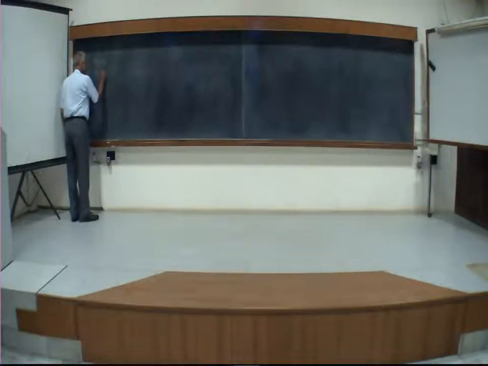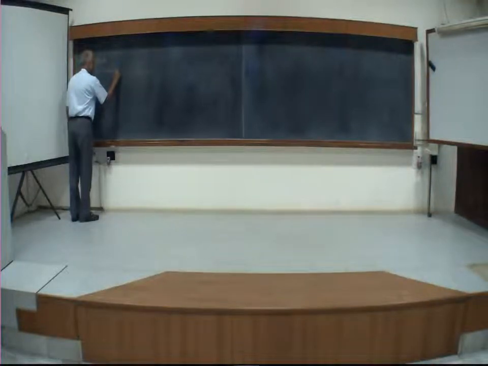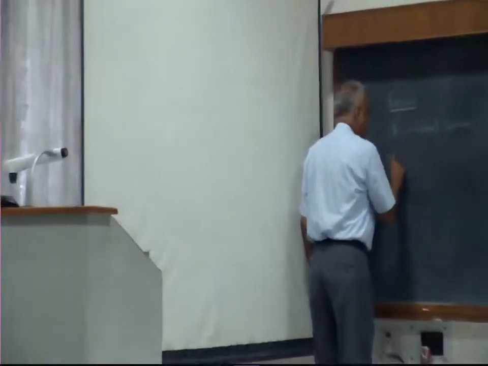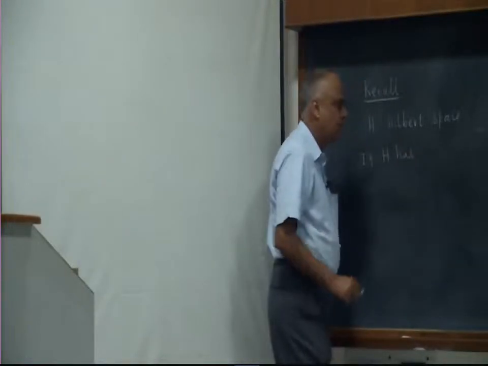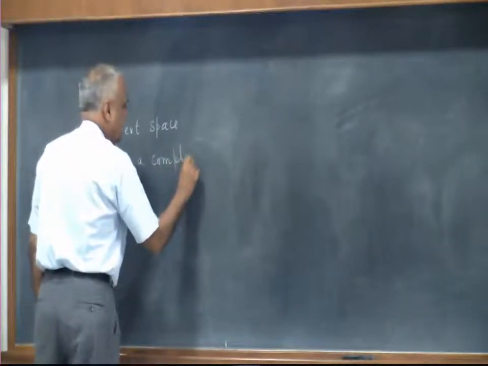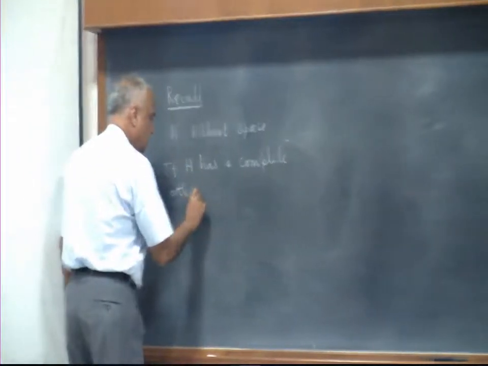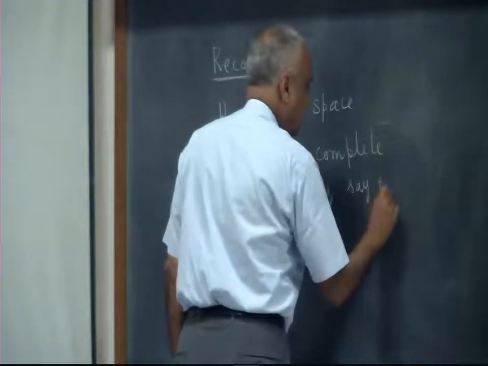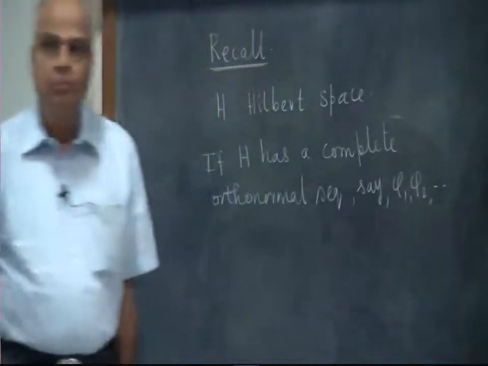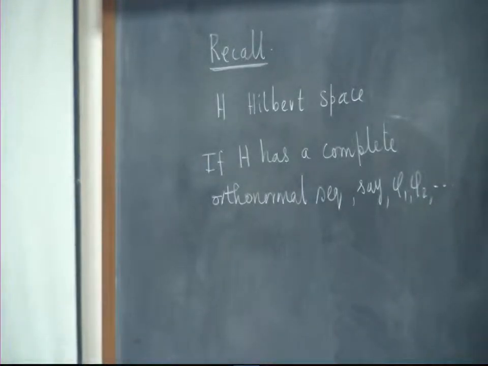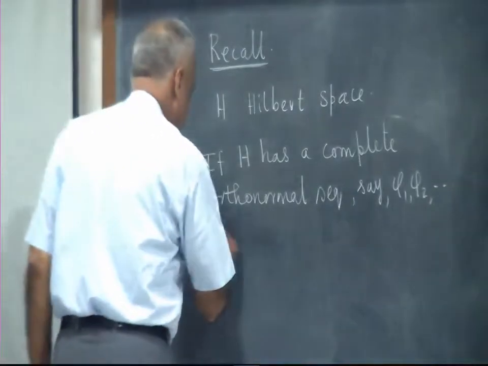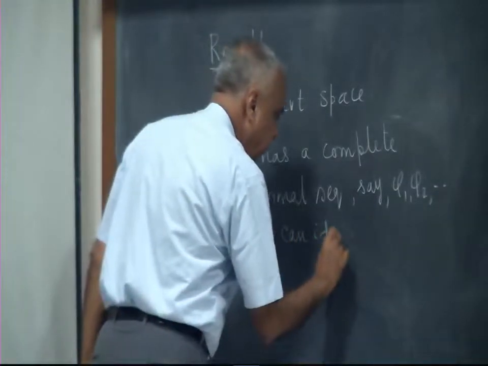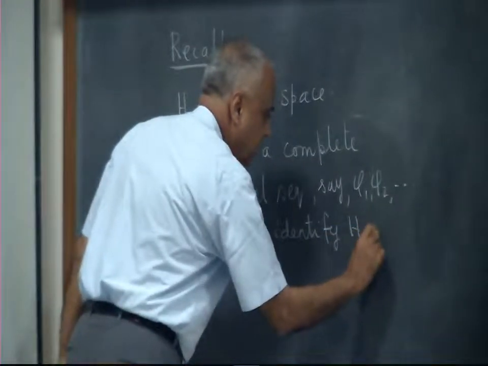So H is a Hilbert space. Then what we found was that if H has a complete orthonormal sequence, say phi 1, phi 2, etc., then we can identify H with L2.